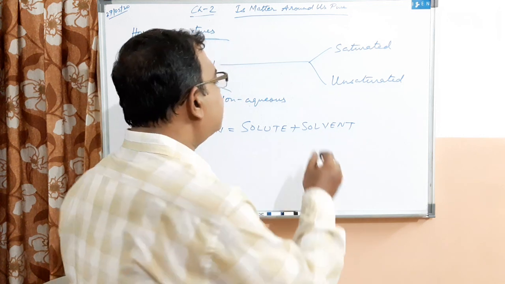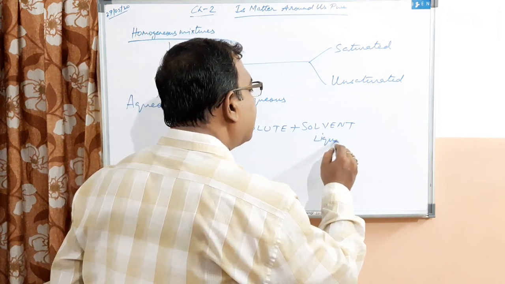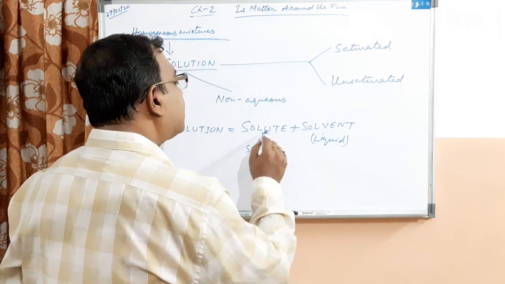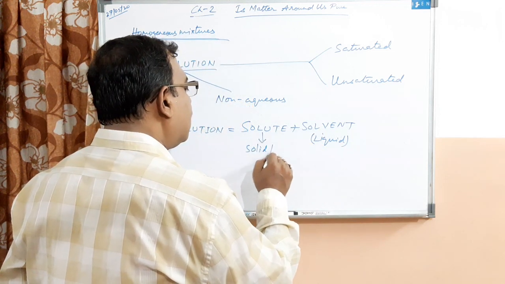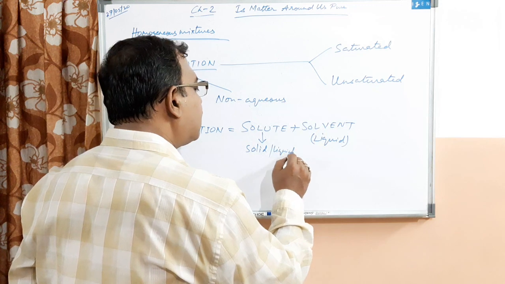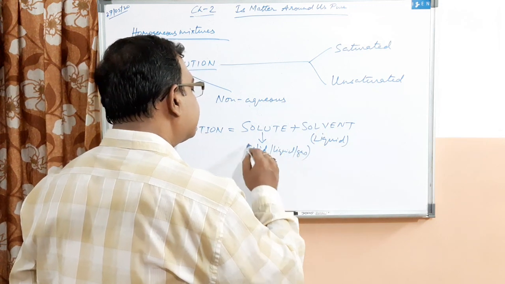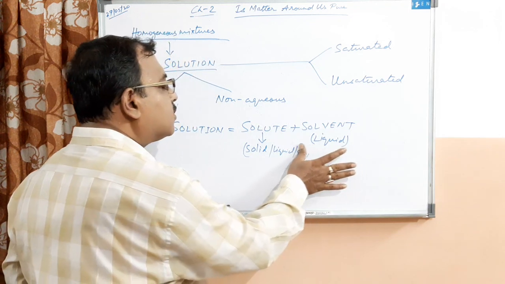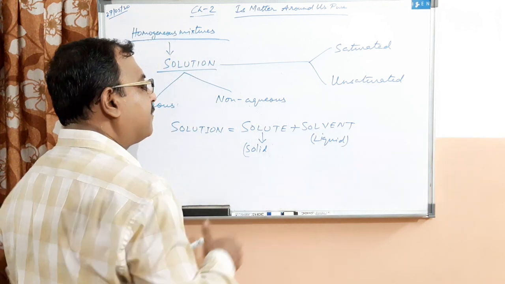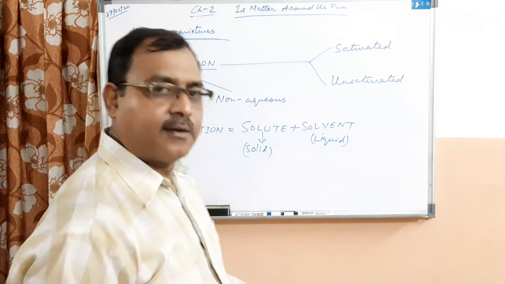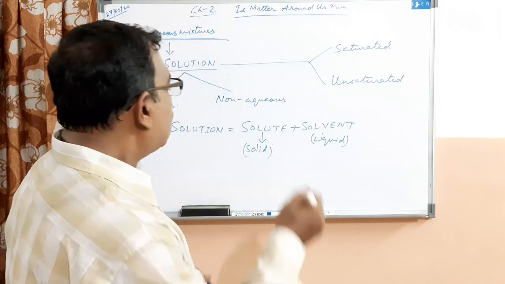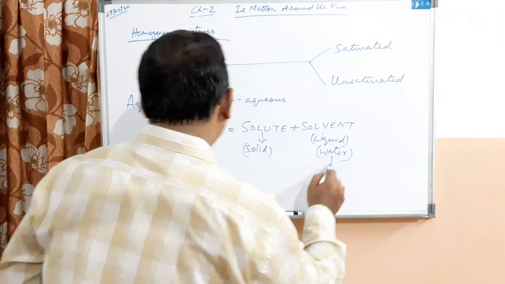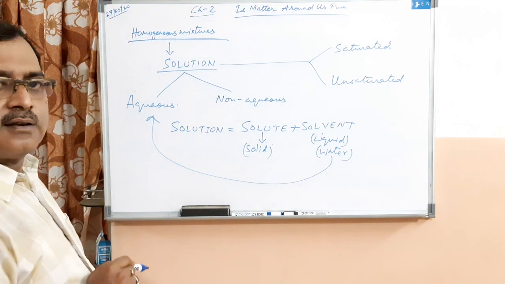So the solvent is generally the liquid, and the solute can be a solid or a liquid or a gas. But generally we speak of solid. So when this liquid is water, then it is termed an aqueous solution.